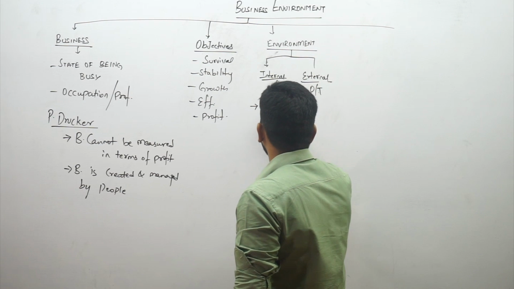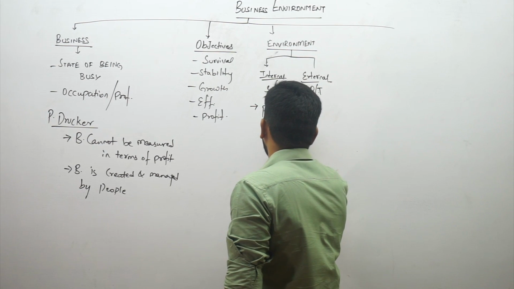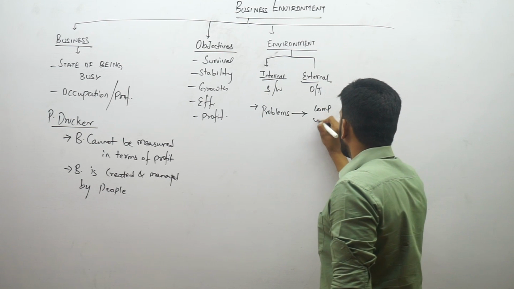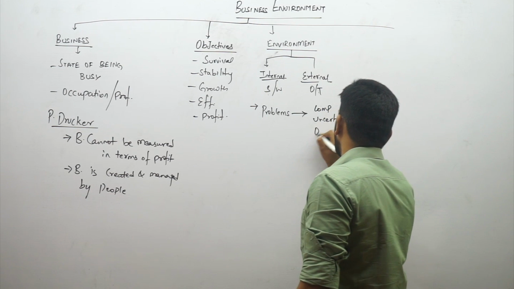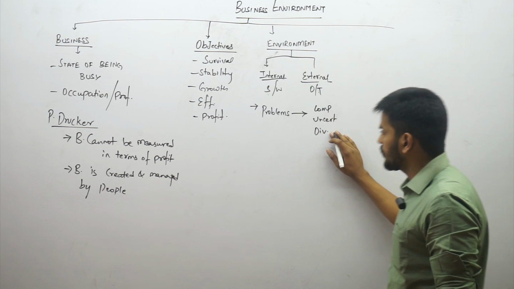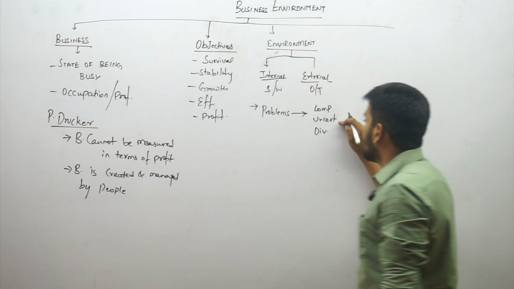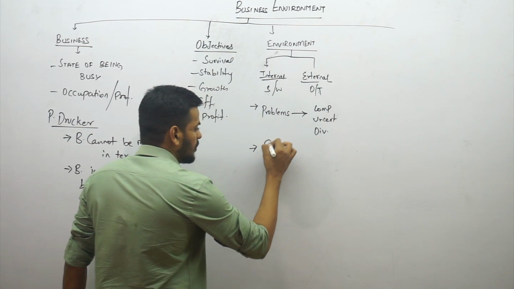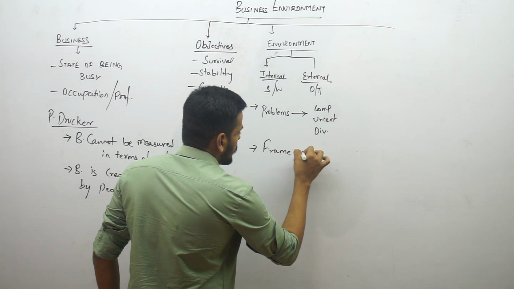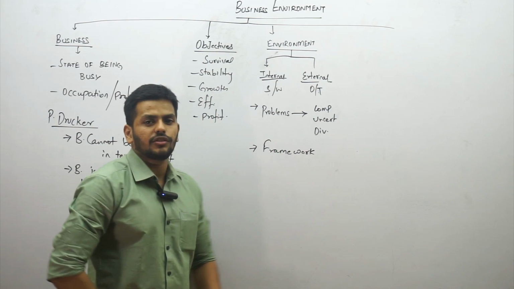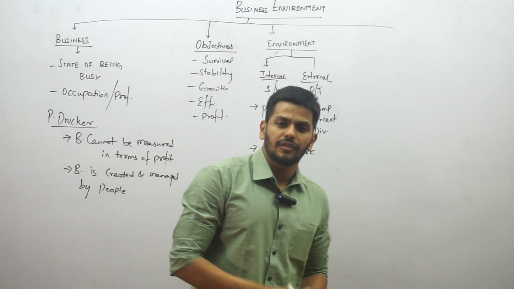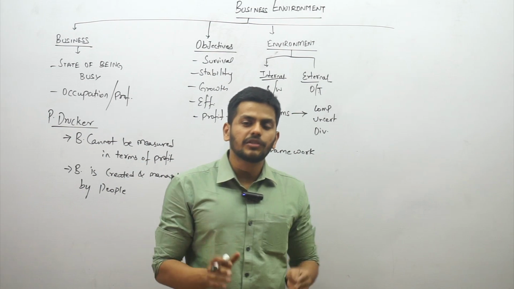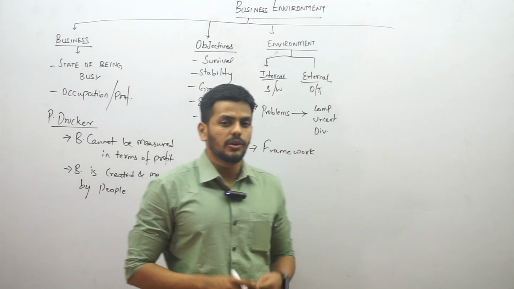Then we have a topic which is talking about problems in understanding the environment, right? 3 problems, guys: complexity, uncertainty, and diversity. Diversity means too many number of factors, complexity is just difficult to understand, and uncertainty means it keeps changing. To overcome these 3 problems, there's a framework. You can go through the framework. There are again 3 points: taking an initial view, doing the audit of environmental influences, and point number 3 talks about focusing explicitly on those which are going to influence us directly.